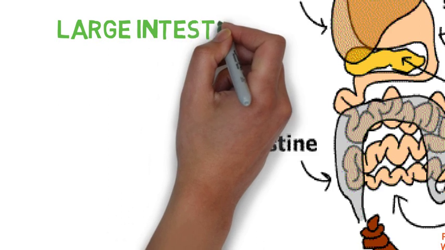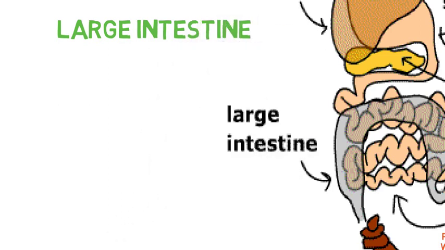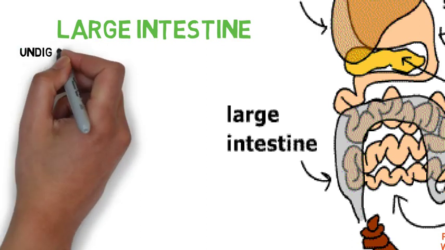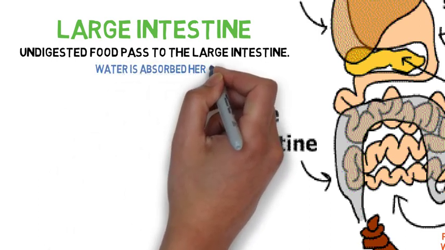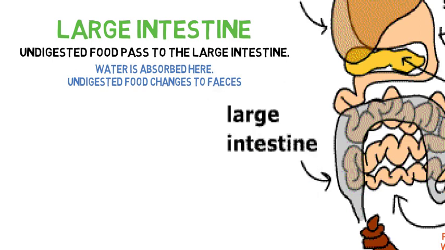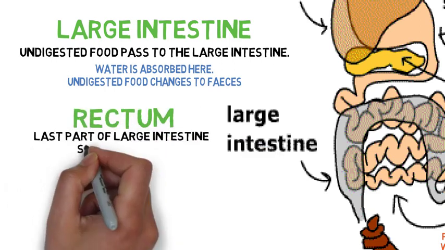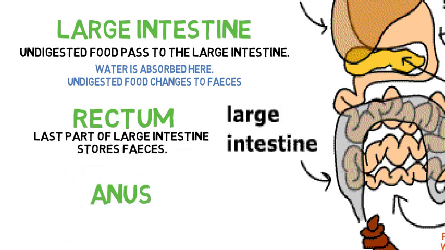Large intestine. The large intestine is the last part of our alimentary canal. Here, the undigested part of the food passes into the large intestine from the small intestine. The main job of the large intestine is to absorb extra water present in the undigested food. Then the undigested food becomes solid and it is known as feces. Rectum. Feces is stored in the last part of the large intestine called the rectum. We pass feces out of our body through the anus.